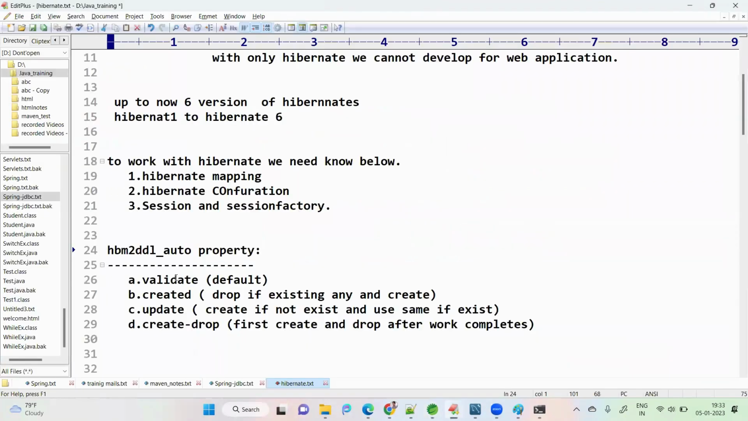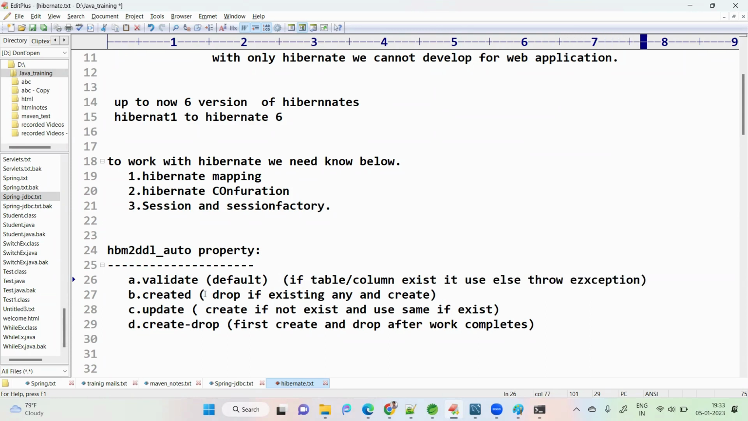We can provide all these four values. Validate is the default. It means if the table exists, it will use it. If it does not exist, it will throw an error. I'm writing here: if table or column exists, it uses it; else it throws an exception. This is the default.